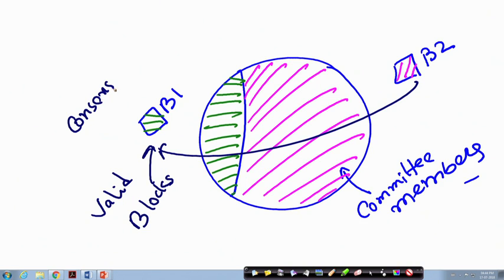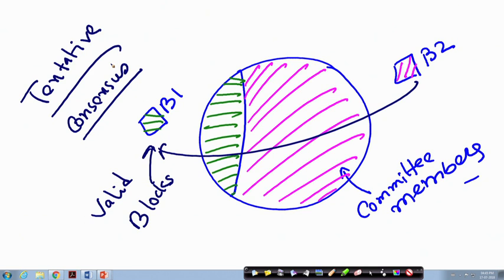It may not be 50%, but about half of the members have reached one block value, and the remaining members have reached a different block value, but both are valid blocks. So, the network has reached consensus, but this consensus is not final because all the nodes have not reached the same consensus. This kind of consensus we call a tentative consensus.